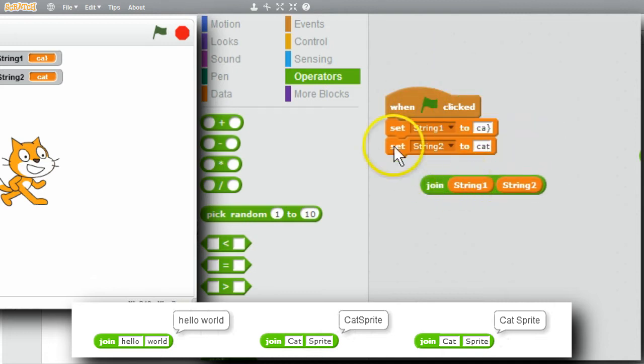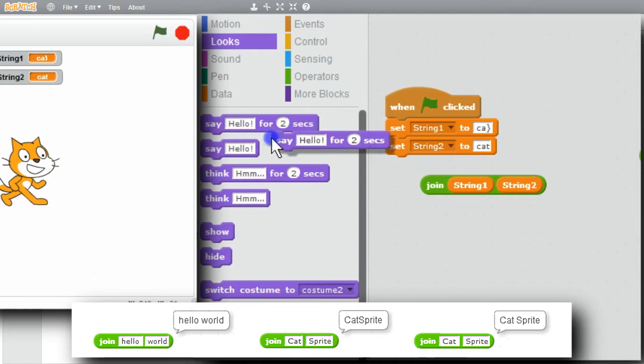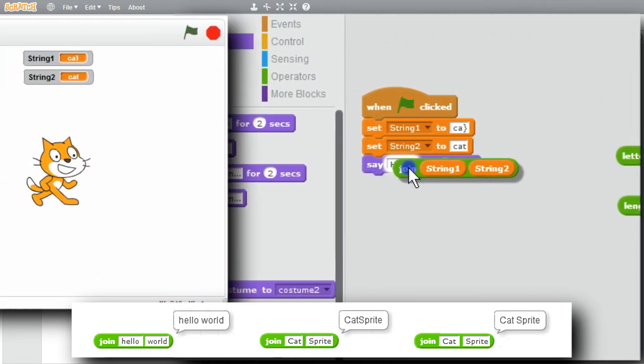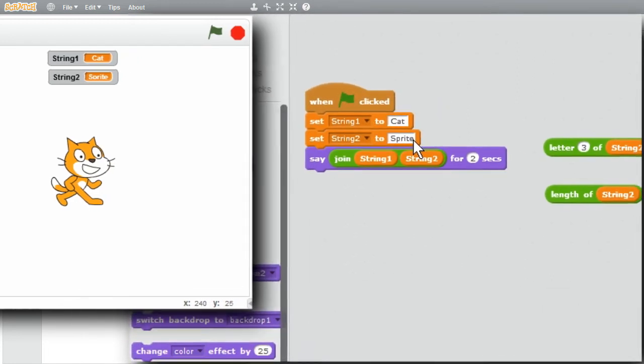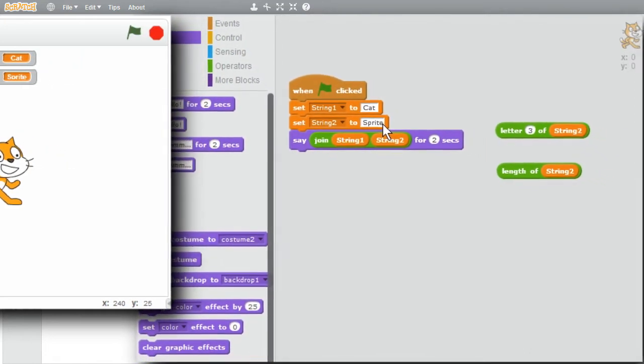Let me put the string into a say command. Looks, say. I'll change string 1 and string 2. Cat, sprite, with no spaces. When I run it, I get cat sprite together with no spaces. I go to the end of cat, add a space. Now when I run it, I have cat sprite separated by a space. I can use several joins together when I need to in order to make longer statements.